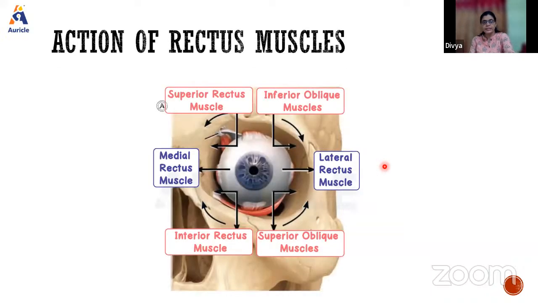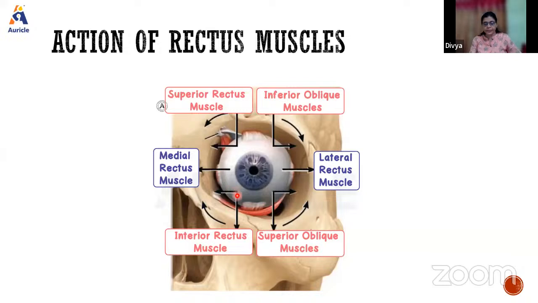So that is the insertion. So the action of the muscles: here, the superior rectus muscle, we have elevation, intorsion, and adduction. So superior rectus brings about elevation. If you remember these arrow marks, it is easier to write. So elevation, intorsion, and adduction.